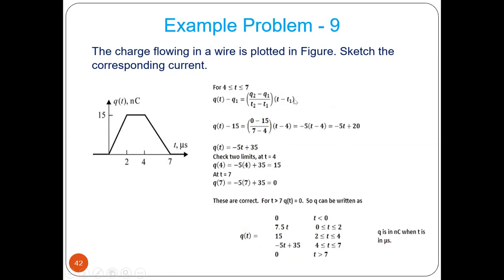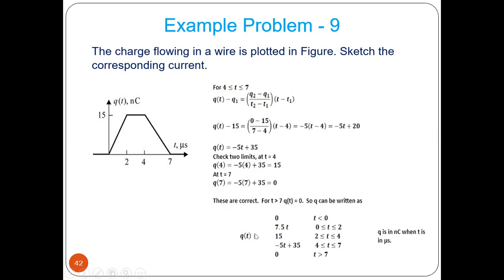This is what we are doing, just applying the straight line formula. So check the two limits. When t equal to 4, if you put it here, minus 20 plus 35, so plus 15. At 7, this should be 0. So at 7, minus 35 plus 35 becomes 0. So these are correct.